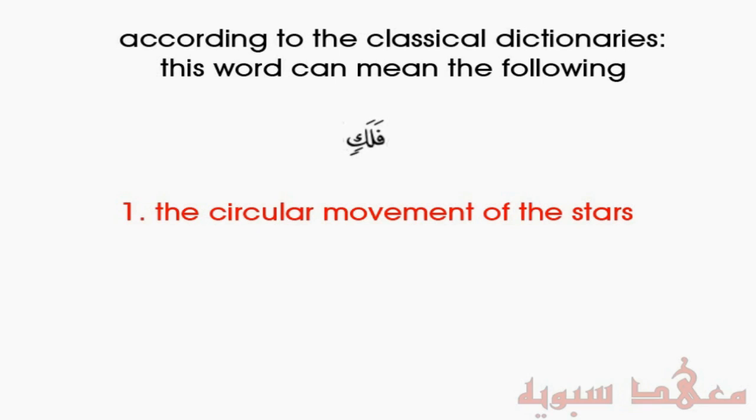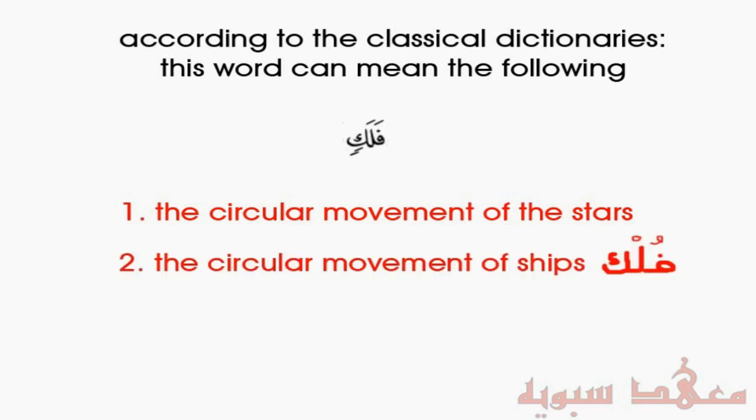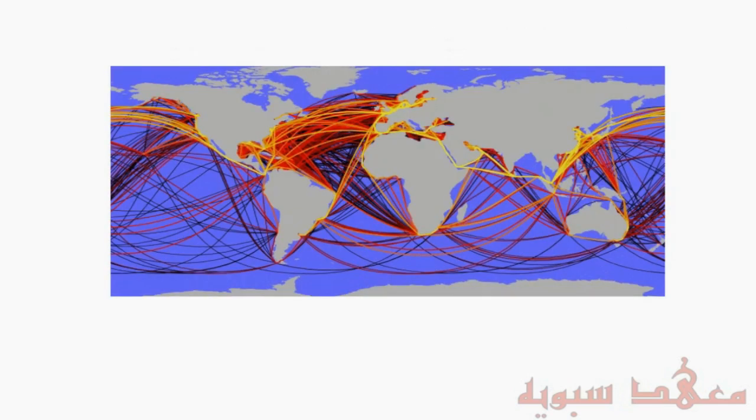And we have, for example, astronomy in Arabic is called ilm al-falak, the study of the movement of the celestial bodies, astronomy. If you go back to ancient Arabic, prior to Islam, then falak actually has other meanings. They are the circular movement of ships. So for example, if we look at the following diagram, this diagram shows the movement of ships around the globe.